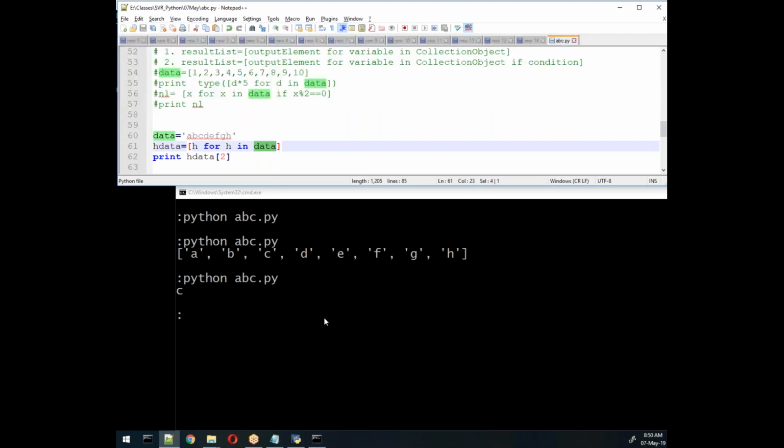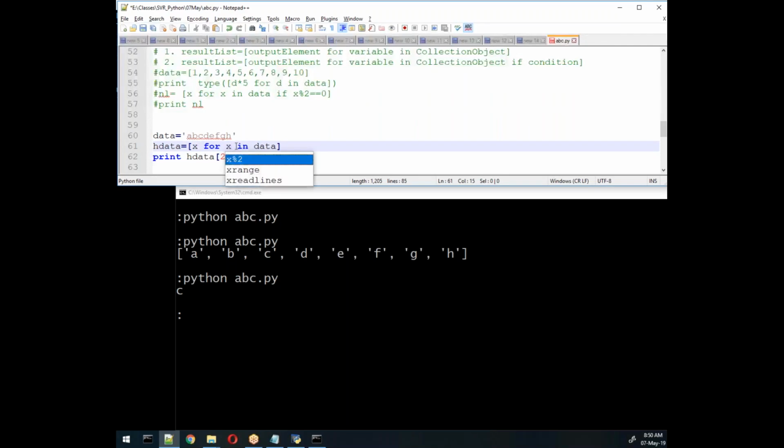Can you explain this expression once again, h for h in data? h data is the result variable. h is a variable, any name; you can write x also, no problem.